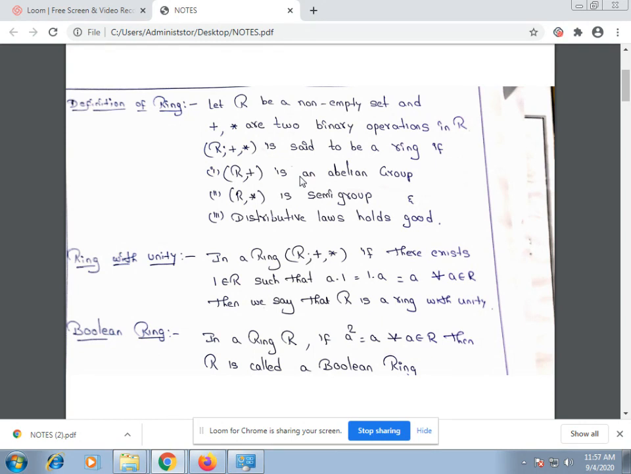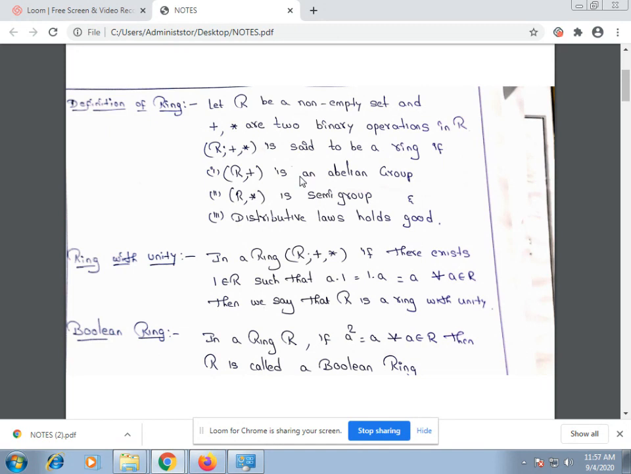Now I am going to explain the concepts of ring theory, the definition of a ring. You already know something about group theory. This is the extension of group theory. Let R be a non-empty set and plus and star are two binary operations in R. Then (R, +, *) is said to be a ring if it satisfies the following properties.